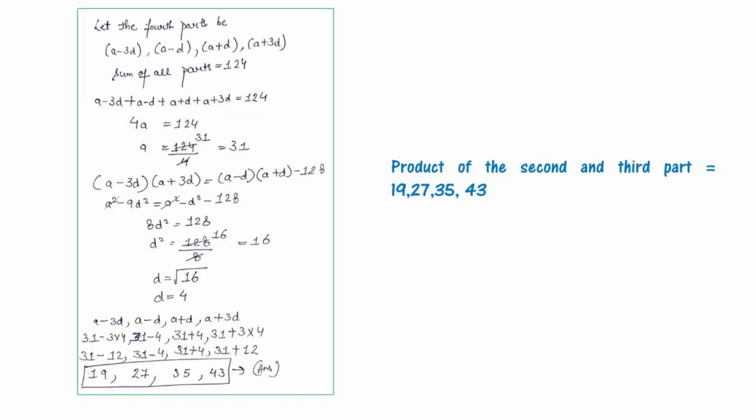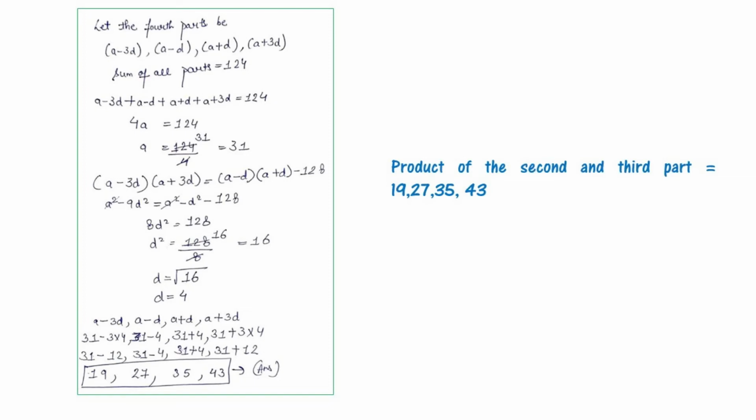Now let the four parts be a minus 3d, a minus d, a plus d, a plus 3d. Then the sum of all parts is given, that is 124. Now we will form the equation: a minus 3d plus a minus d plus a plus d plus a plus 3d is equal to 124. Now after simplification you will receive 4a is equal to 124.